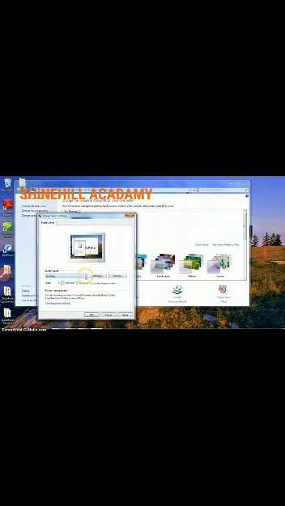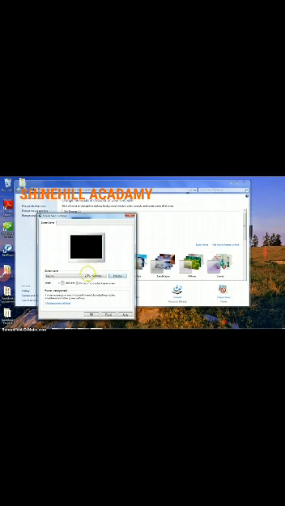And then here I want to change to another. Now preview. So like this you can change to anything.